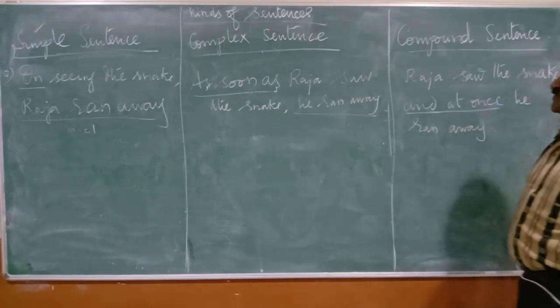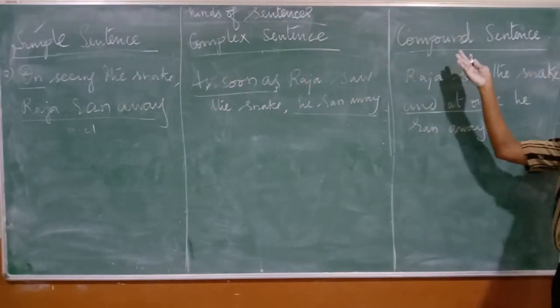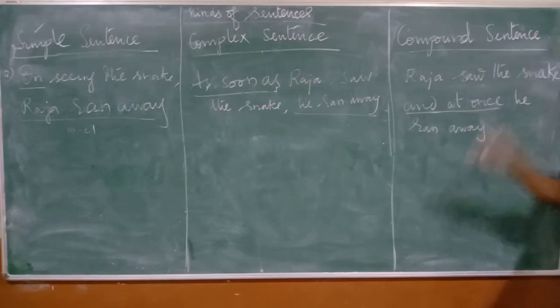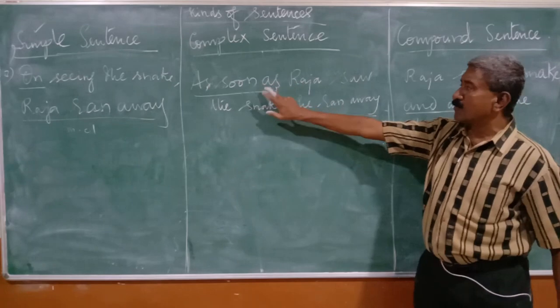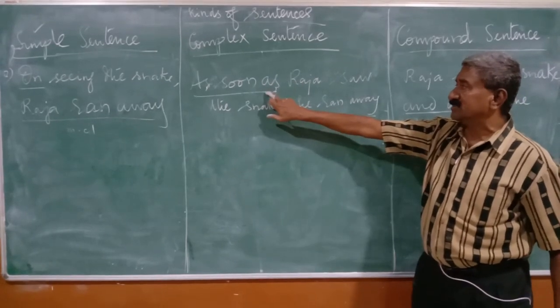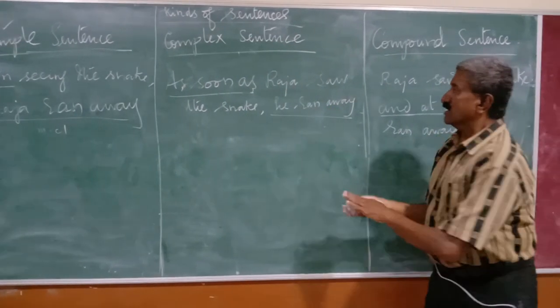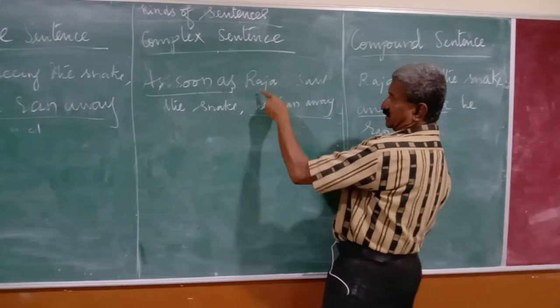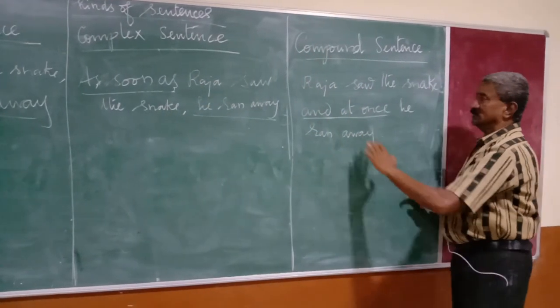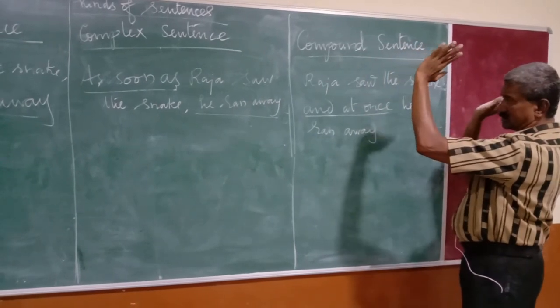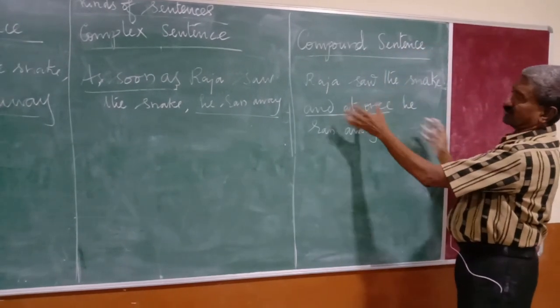Very easy. To bring a compound, it's very easy. Remove the complex conjunction, the subordinate conjunction. There will be two main clauses: Raja saw the snake, one main clause, and he ran away, another main clause. Keep both main clauses and join them with some joiner.